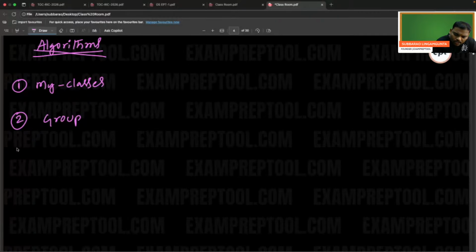In the worst case, there is one book also that I will give. I have one PDF I will give to you. That is the Coreman book, Introduction to Algorithms by Coreman. If small doubts are there, you can clarify from this. Unknowingly, if some small doubt came, you can ask me or ask in the group.